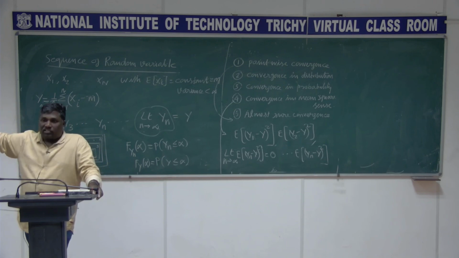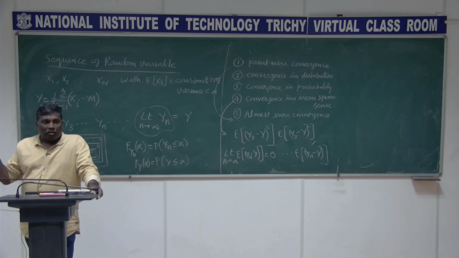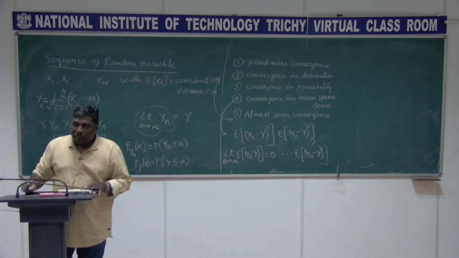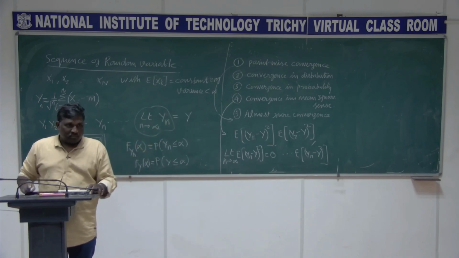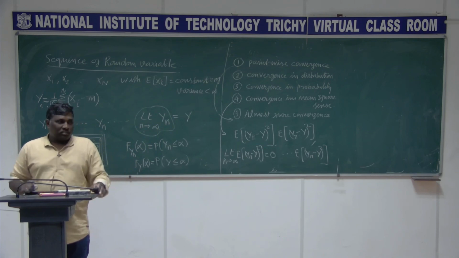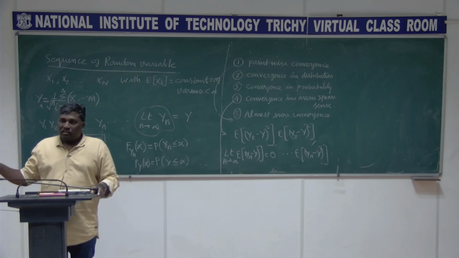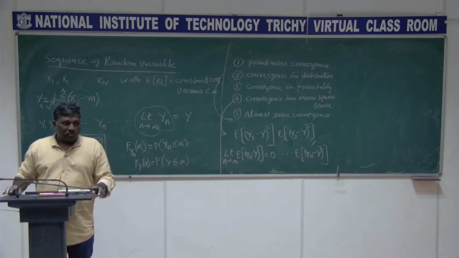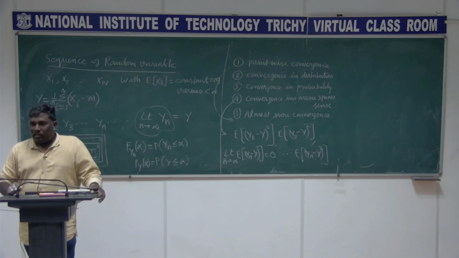This sequence of random variables converges to a random variable that is Gaussian distributed. In which sense was it proved? The central limit theorem was proved in the convergence in distribution sense. So this sequence of random variables converges to a Gaussian distributed variable. With this we are finishing off this probability portion.